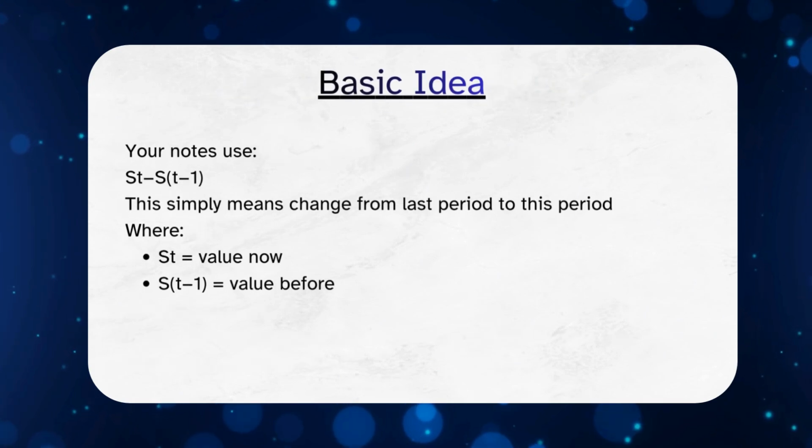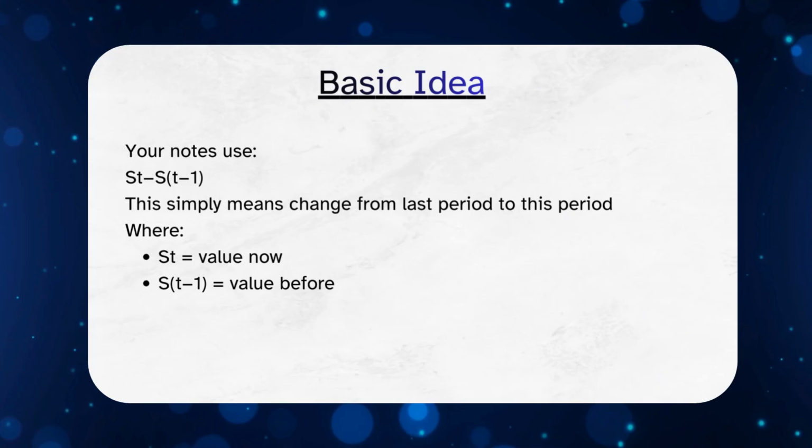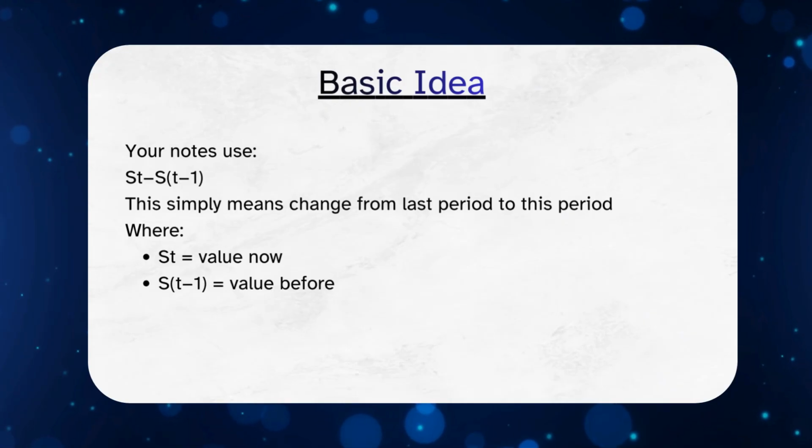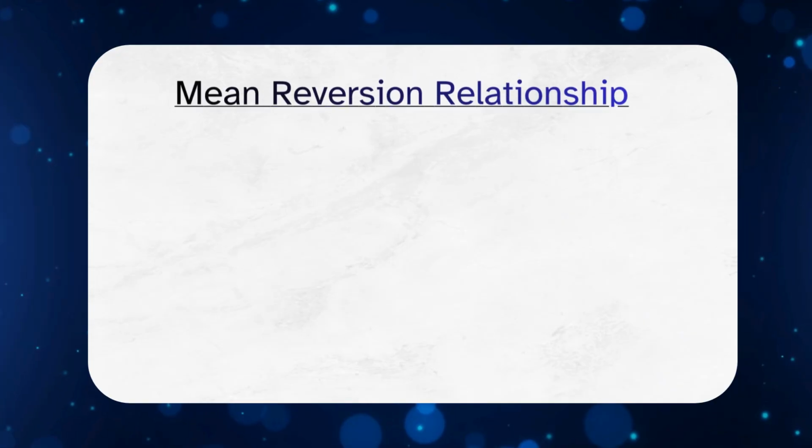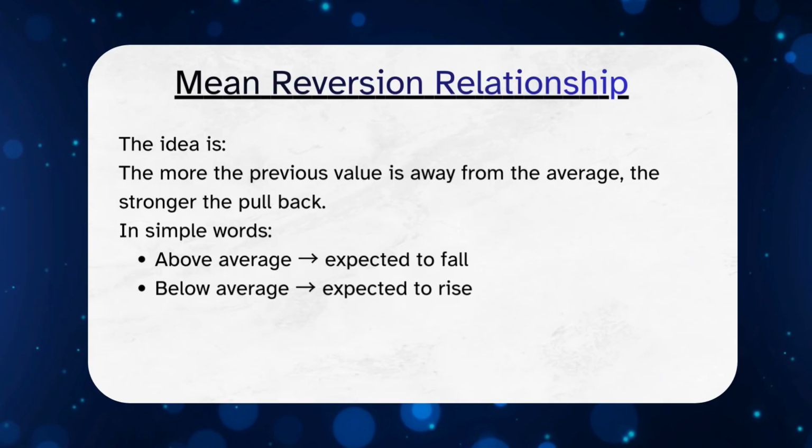To understand mean reversion, we first look at how a variable changes between two time periods. We compare the current value with the previous value and measure the difference. This change tells us whether the variable increased or decreased from one period to the next. The important idea is that this change depends on how far the previous value is from the long-run mean.